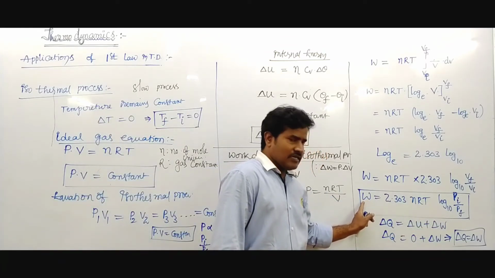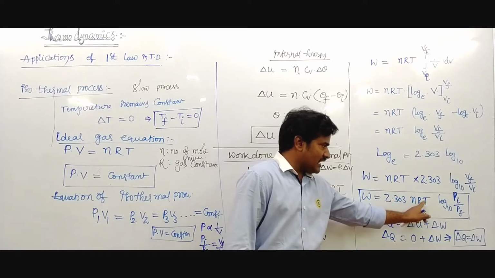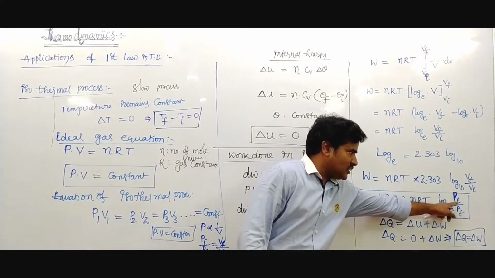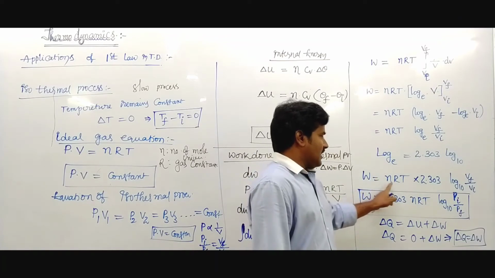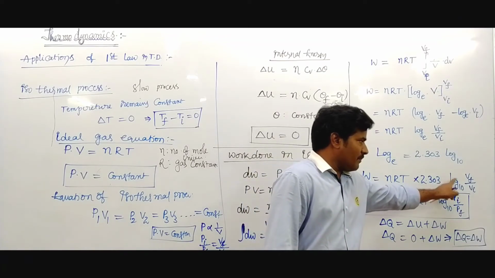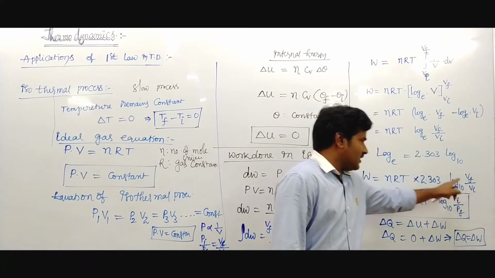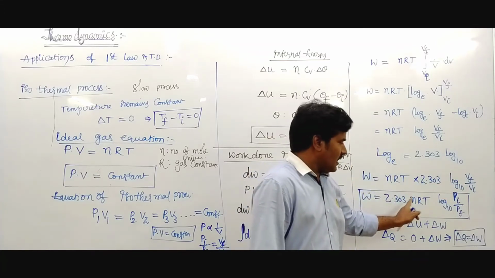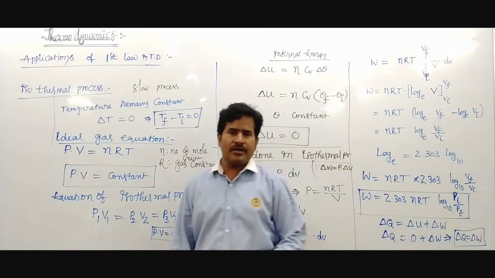So that means work done is equal to 2.303 nRT log base 10 P initial by P final, or nRT 2.303 log base 10 V final by V initial. This is nothing but work done. That value equals delta Q.